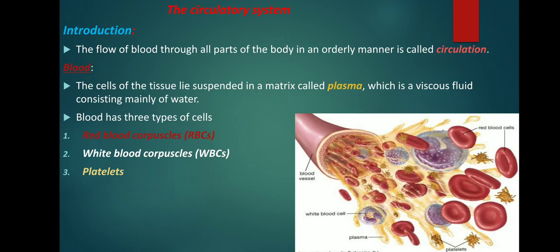What is meant by circulation? Circulation means the flow of blood through all parts of the body in an orderly manner. Now move on to blood. We all know that we have this warm fluid called blood flowing through our body.